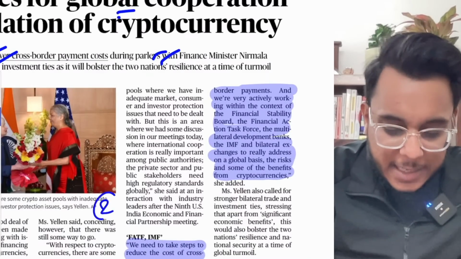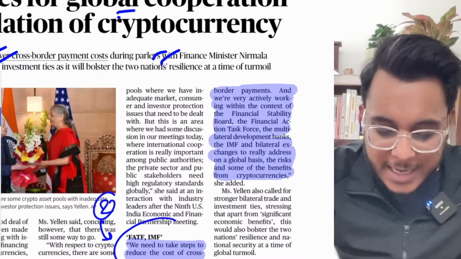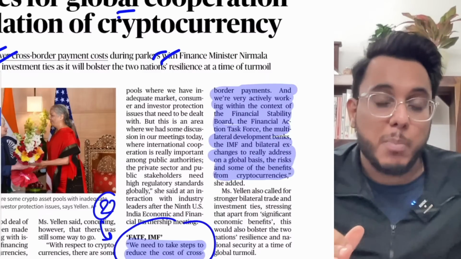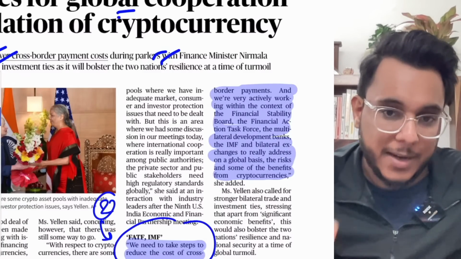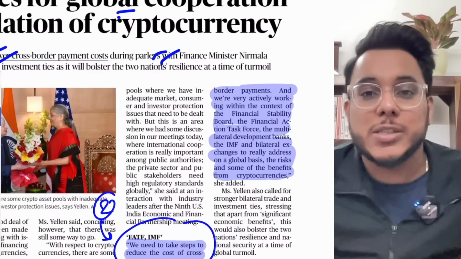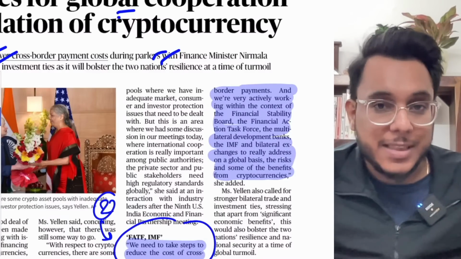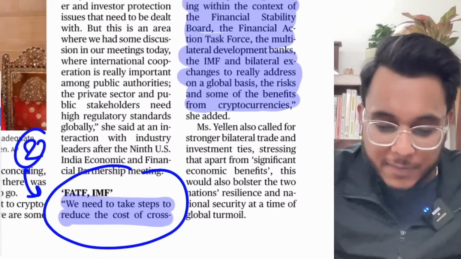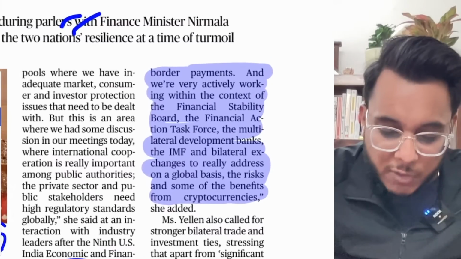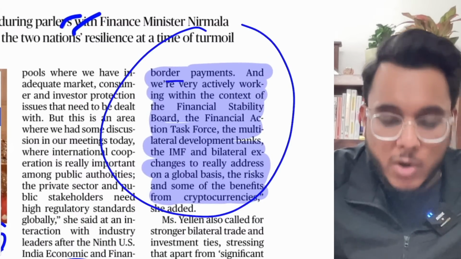Moreover, the second thing that has been talked about is that FATF, IMF, they also need to cooperate on making the cross-border transactions more convenient. Now you see this particular thing. Exports and imports are happening between the countries, and when there are exports and imports, there are their payments. So basically, we need to take steps to reduce the cost of cross-border payments.